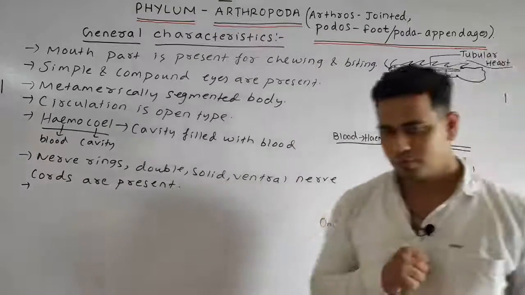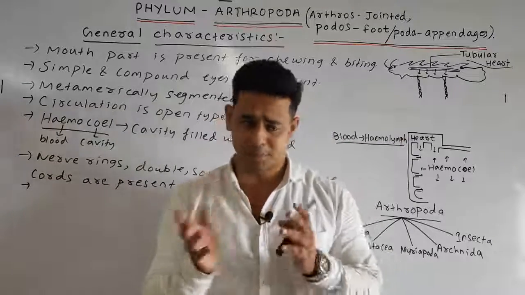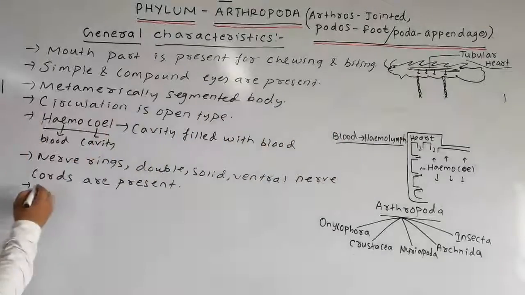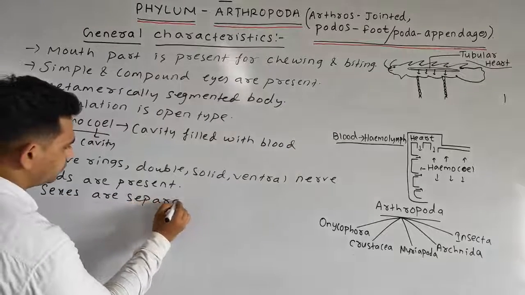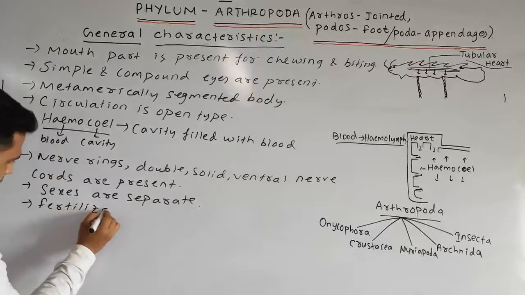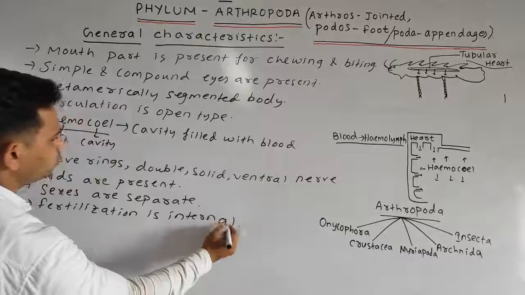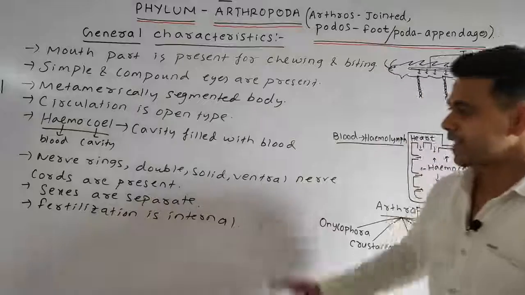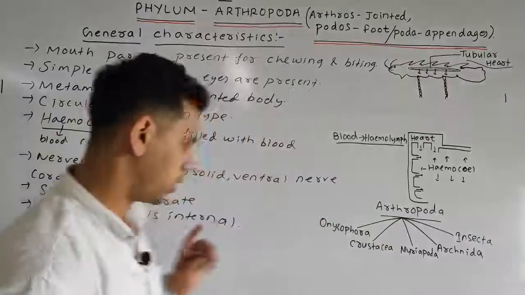Next point students, how are the sexes present? The sexes are separate, and the fertilization is internal. So we can write our next point: sexes are separate, fertilization is internal. Fertilization is internal means the fertilization takes place inside the body, and sexes are separate means the male has a male reproductive organ, the female has a female reproductive organ.